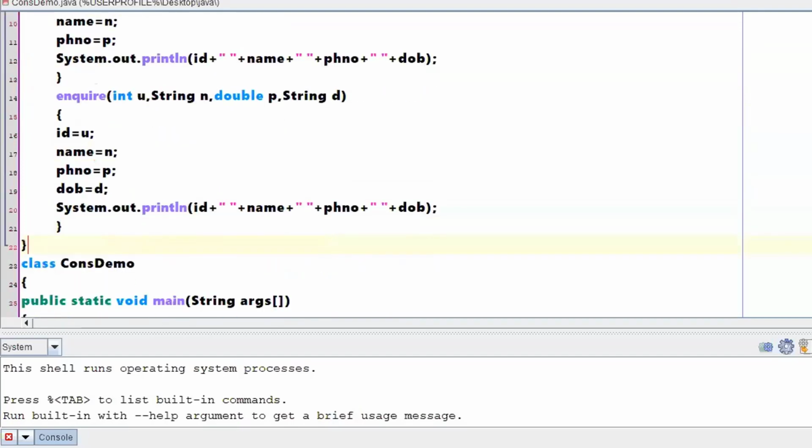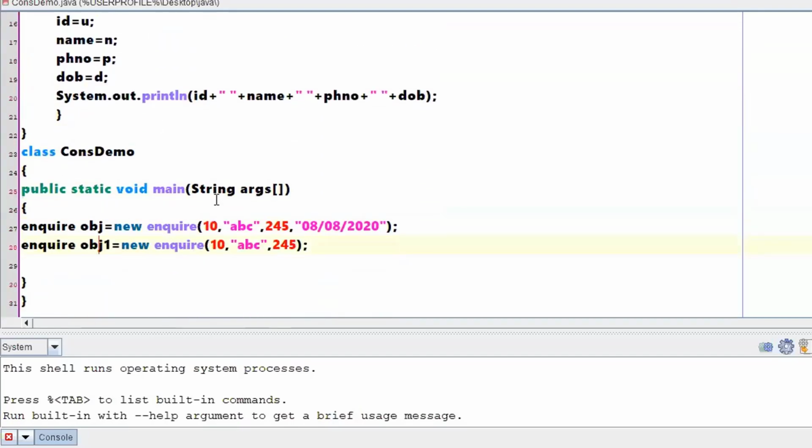So at the main function, what I'm saying is, a few people might be interested in filling all the 4 values, and a few people might be interested in filling only 3 values, right? So I should not say, if you are filling only 3 values, I'm not going to accept your application. I should not say that. I have to take it, and the remaining value I need to keep as null. This is what we have done with respect to the morning session, and that was the use of constructors.